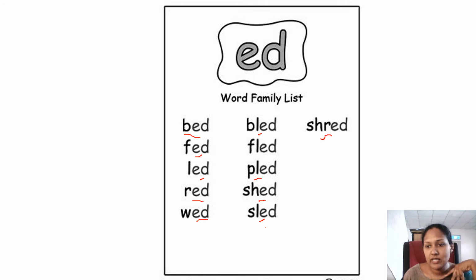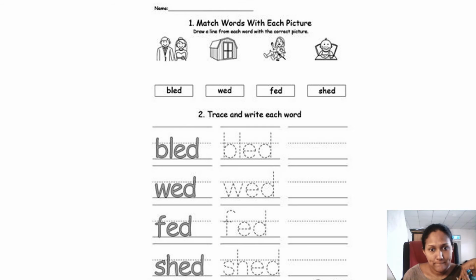Now shall we go through some activities and see what we can do with this word family? Here we have match words with each picture. Right. Let's see what you have. Draw a line from each word to the correct picture. Now we have learnt all these words, so you can match. What are the words we have? Bled, wed, fed, shed. Right?